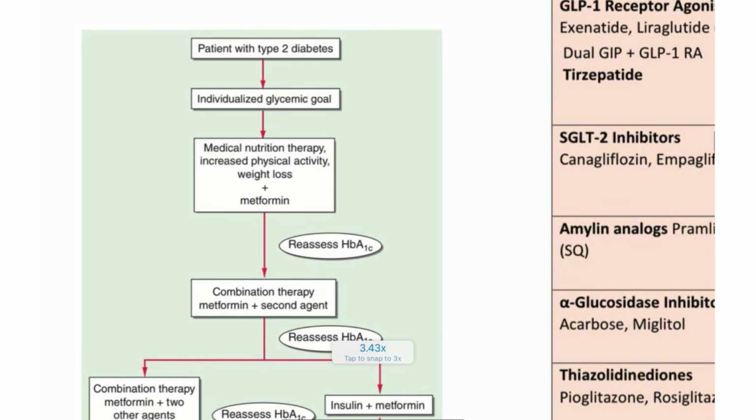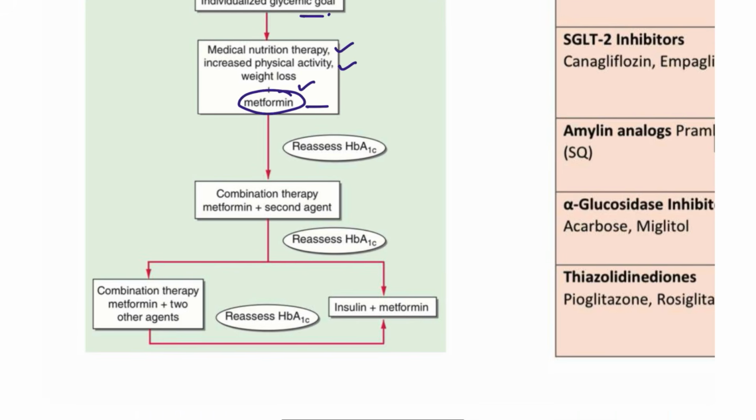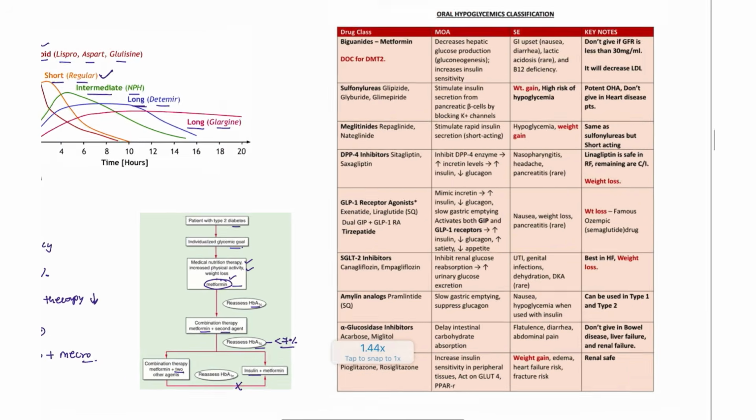So first we start with the patient's individualized glycemic control. First, medical therapy, physical activity, weight loss, and the first line of drug is metformin. And assess the HbA1c. Combination can be added, the second agent. HbA1c is reassessed. Combination of the two agents is added. If still it is not controlled, then we can go for the insulin. What is the target of this HbA1c? Always it should be less than 7%. That is the target that we have to maintain whenever we have these patients.